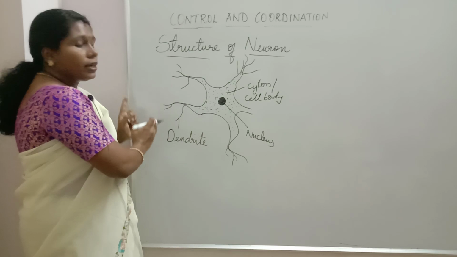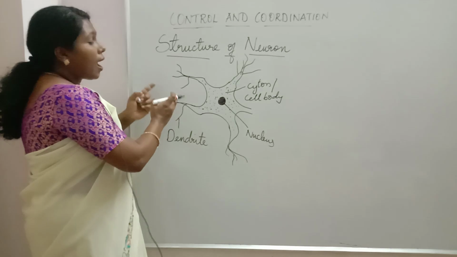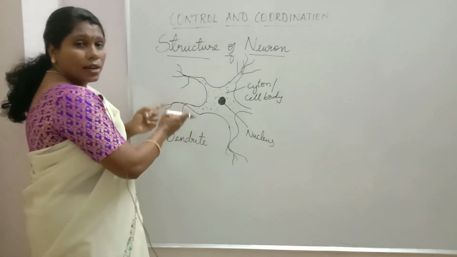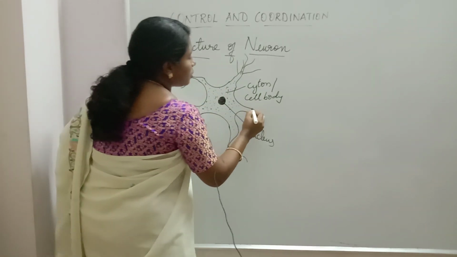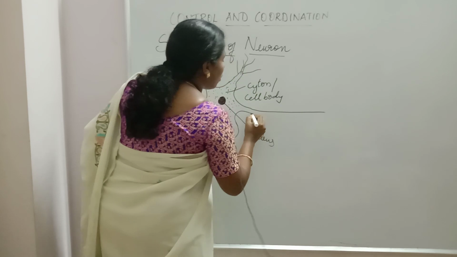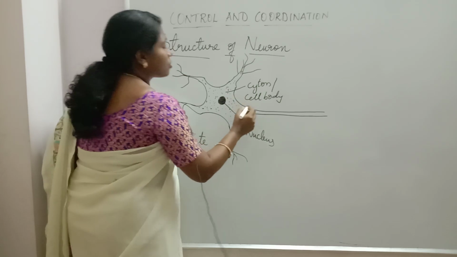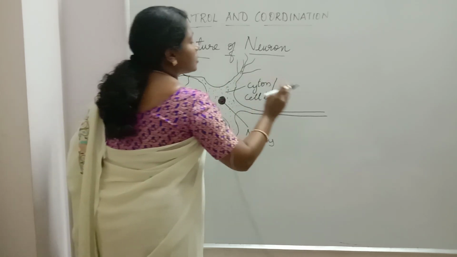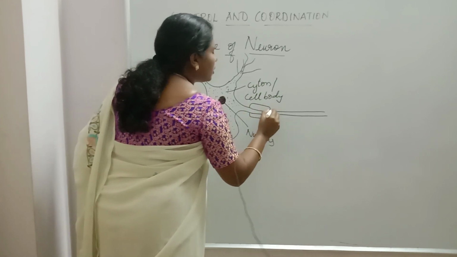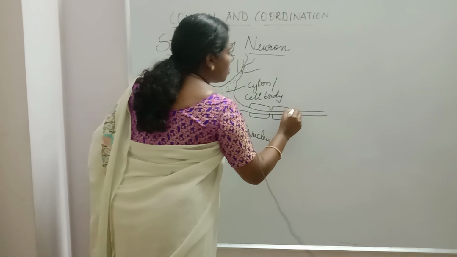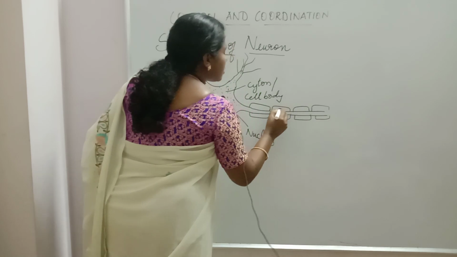So from the receptors, chemical impulses are received by the dendrite of the neuron, and the dendrite converts that chemical impulse into an electrical impulse, which is transmitted to the cyton. From the cyton, these electrical impulses travel along the axon. This is the elongated tube-like area called the axon. These axons are covered with a myelin sheath, and the myelin sheath has Schwann cells.